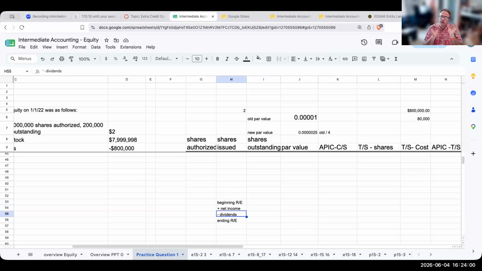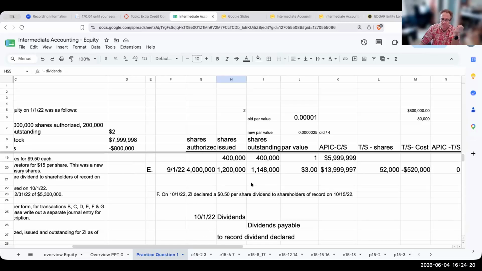Our dividends is a temporary account. It tells us during a period of time how much we actually declared in dividends. Net income is revenues less expenses. These are all temporary accounts that ultimately get closed out to retained earnings, which is our linkage between our income statement and our balance sheet.